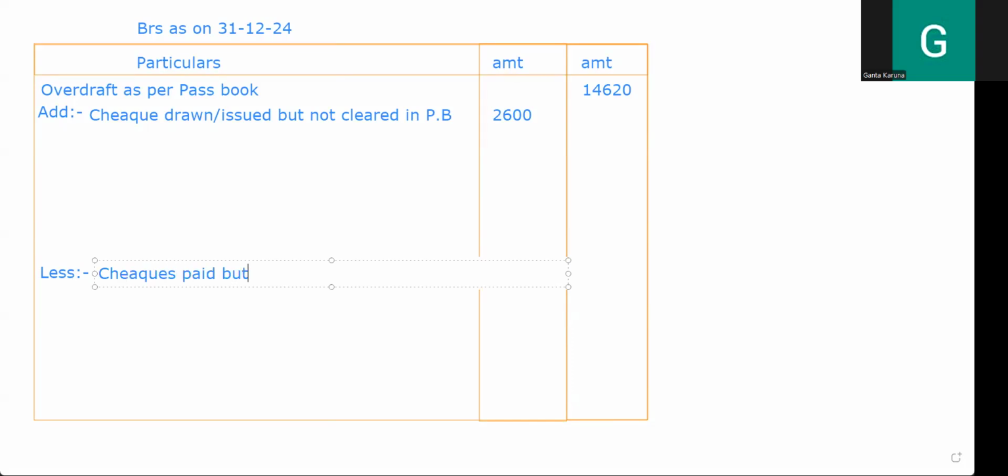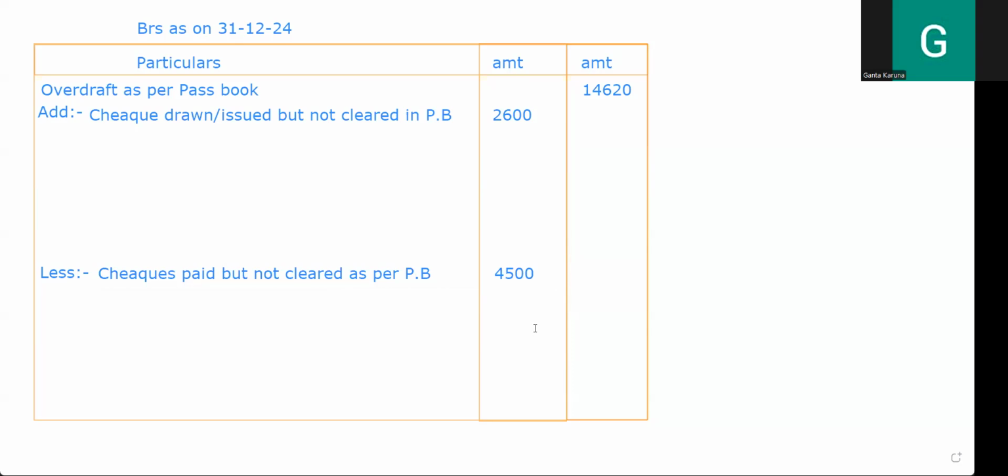So here, check paid but not cleared as per passbook. So how much is the amount? 4,500. Is this clear? Next.